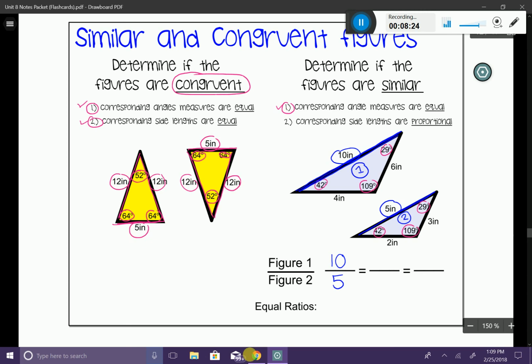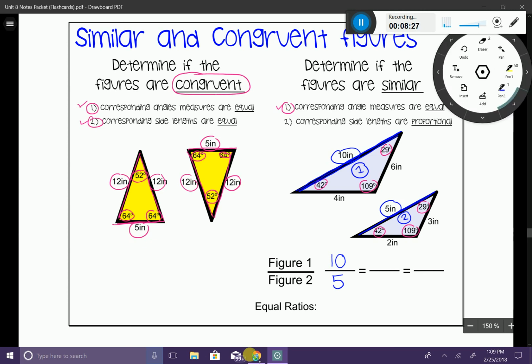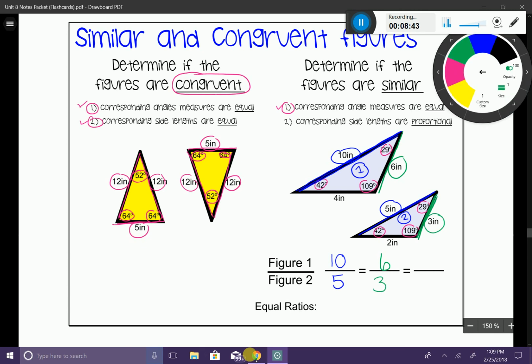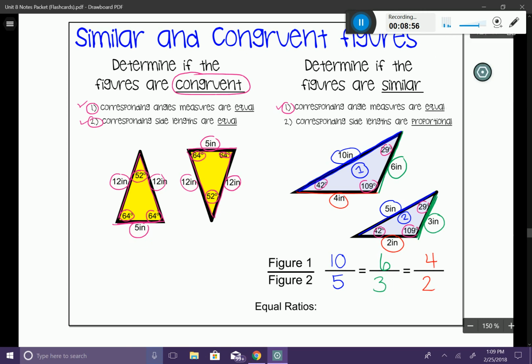Then I'm going to go ahead and choose the other side length. So I'm going to change my pen color so I can explain this. I'm going to choose this side length, which is 6 inches. So I'm going to put 6 inches here, and he corresponds to this side length, which is 3 inches. And I'm going to go ahead and choose one more color here. This side length is 4 inches, and this side length is 2 inches. So now what I want to do is ask myself, are these side lengths proportional to one another? Meaning, do they create the same ratio?